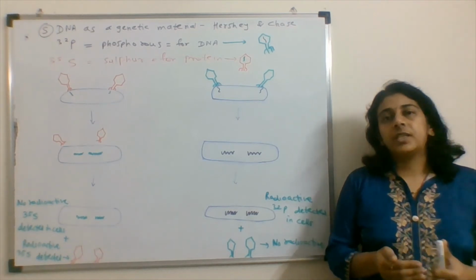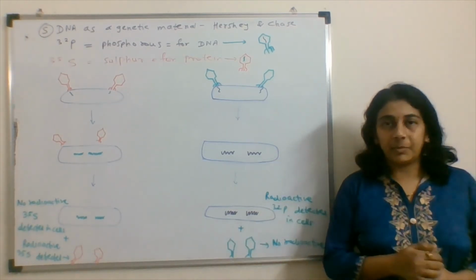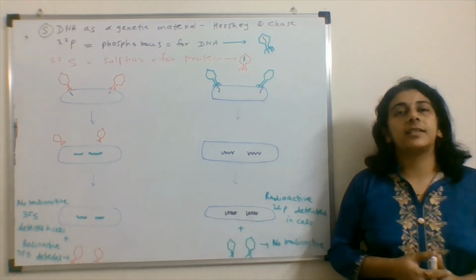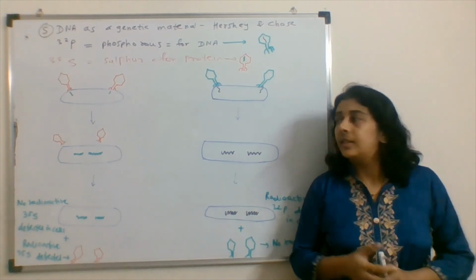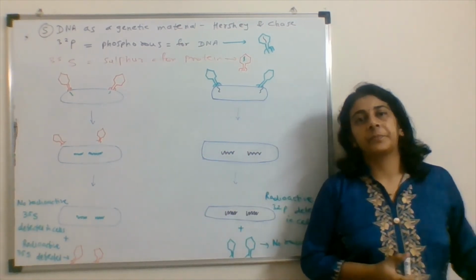So the thing which entered the E. coli cell was the genetic material. So DNA was considered as the genetic material by comparing these two conditions.